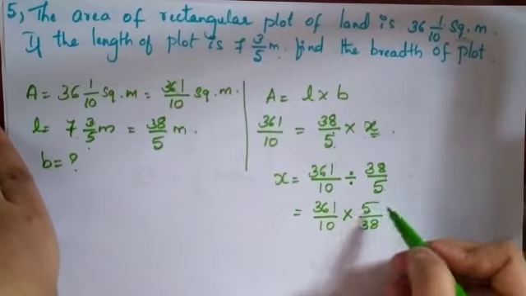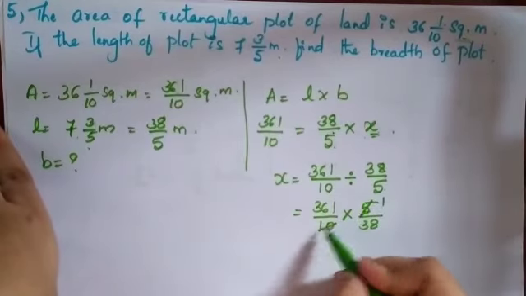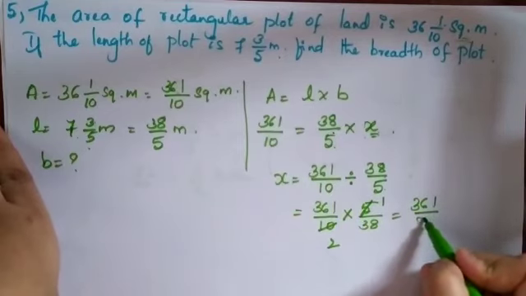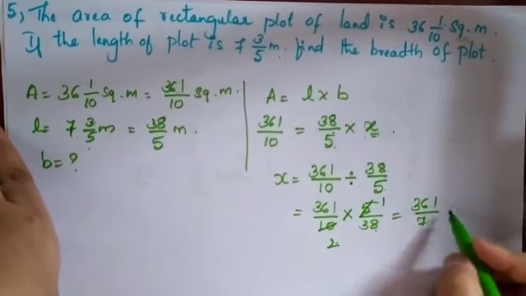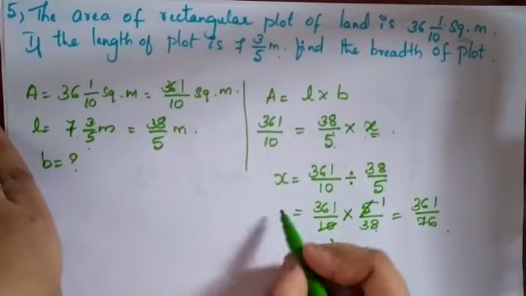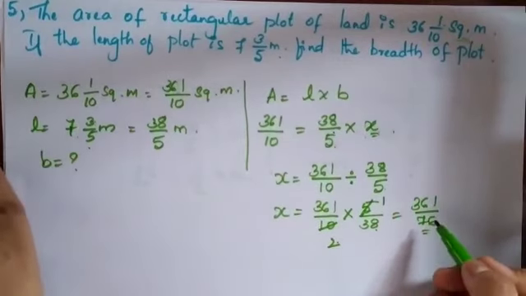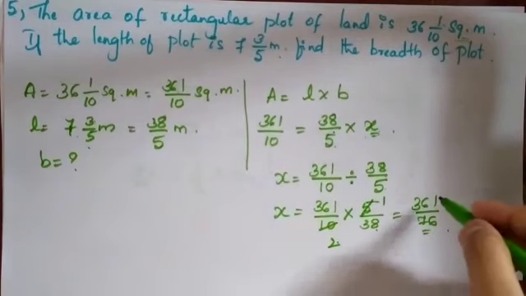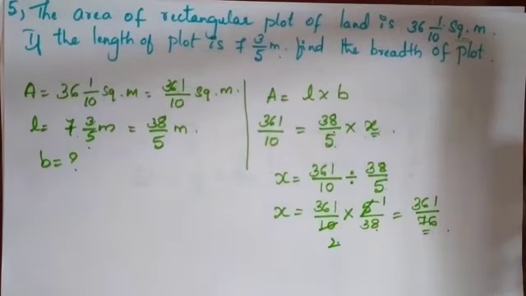Now simplify it. 5 ones are 5, 5 twos are 10, so 361 divided by 76. 2 into 38, if you do it, you will get 76. So the breadth of the rectangular plot is 361 divided by 76. Okay, so this is about the fifth problem. Let us go with the next one.